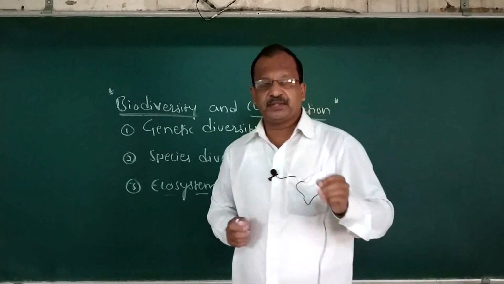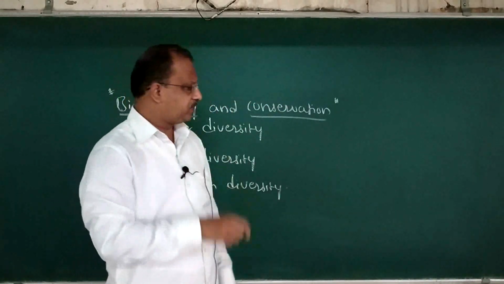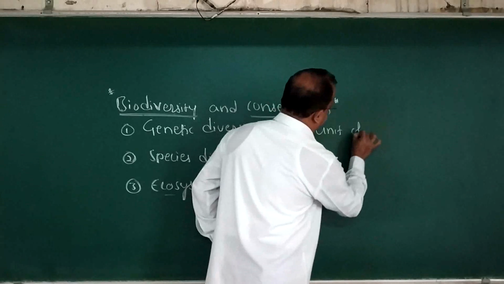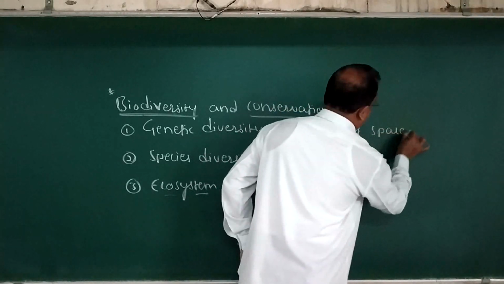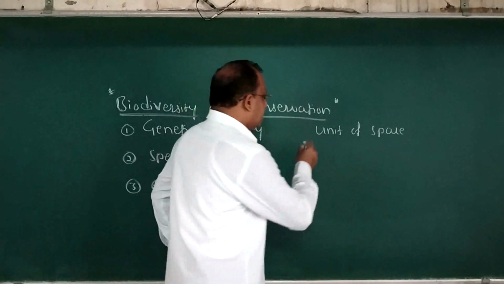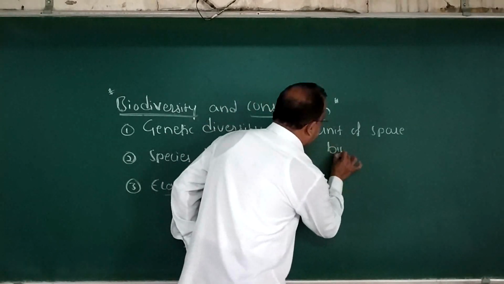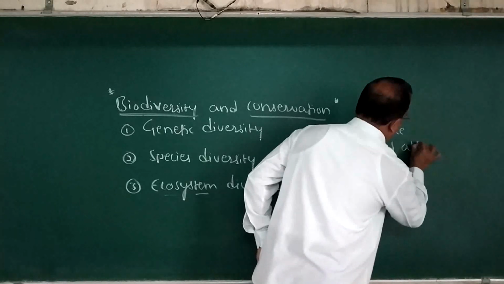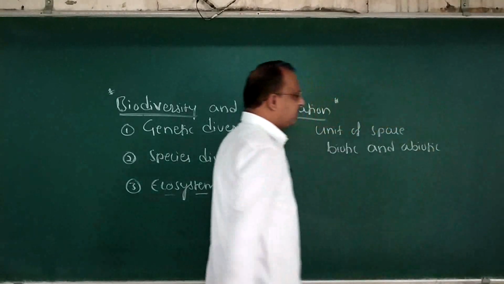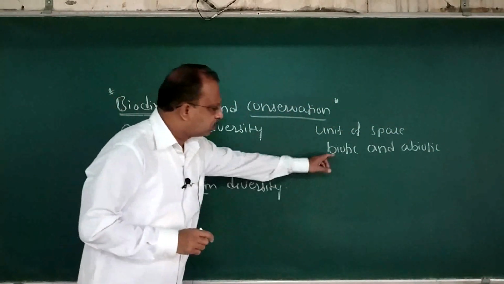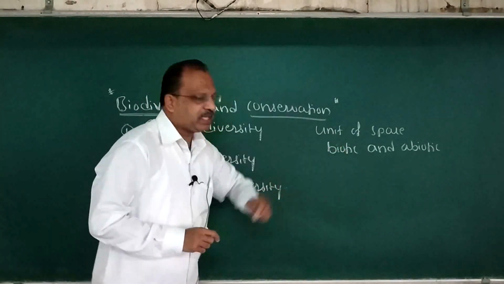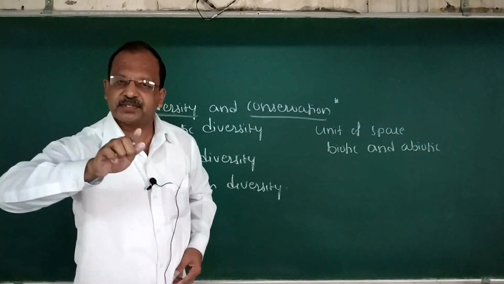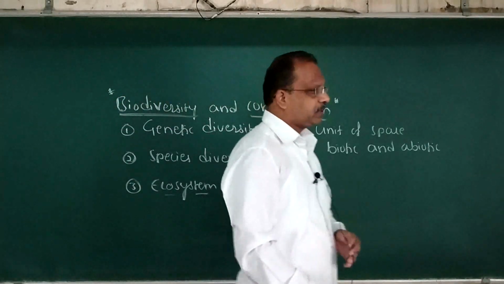Any unit of space in which both biotic and abiotic factors interact in such a way that the flow of energy is maintained. First definition.